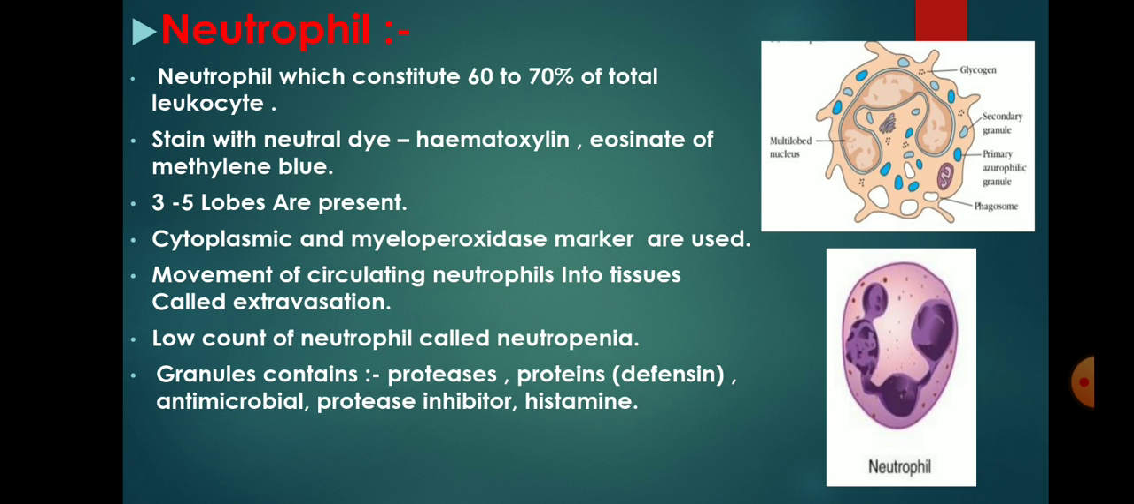Cytoplasmic and myeloperoxidase markers are the common markers that are used to identify human neutrophil. Movement of circulating neutrophil into tissue is known as extravasation. Low count of neutrophil is known as neutropenia. Granules which are present in neutrophil are proteases, protein defensin, antimicrobial, protease inhibitor, and histamine.